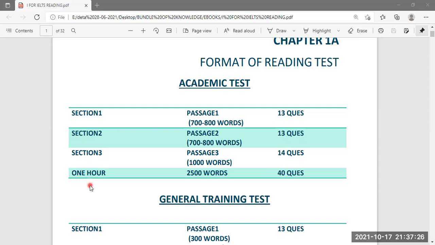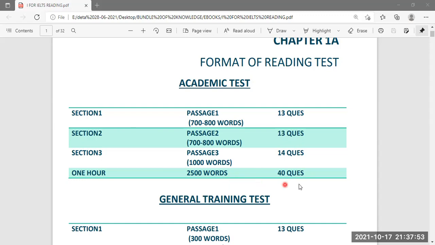So the challenge here is how you will manage your time, because time management is something which is very, very important, especially in academic reading test. Because there are only three passages, these passages are very long. You have to read 2500 words. There is only 1 hour. You will not get any extra time to transfer your answers to the answer sheet.